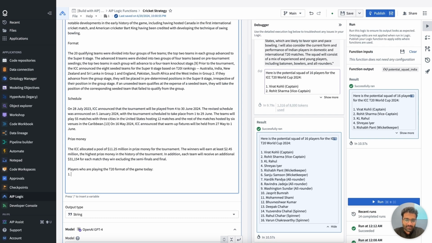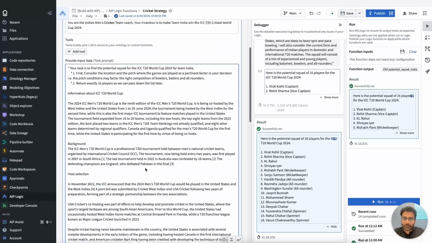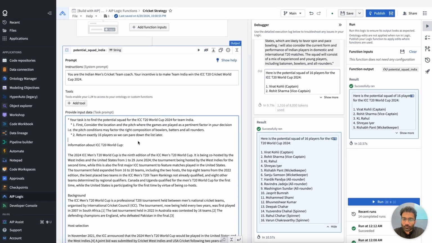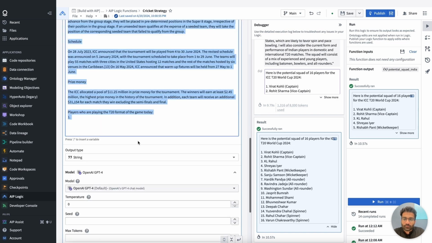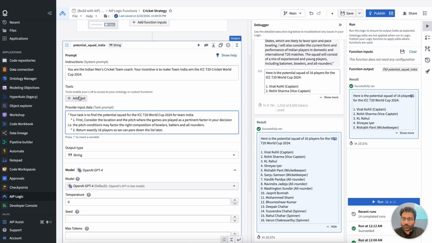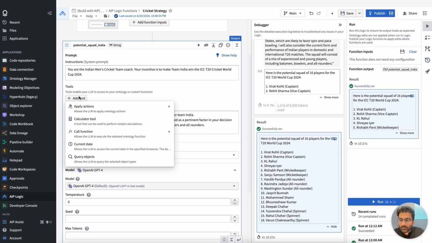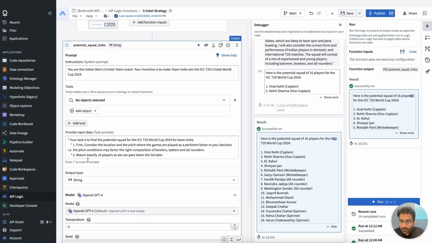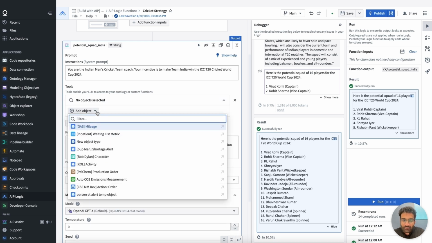But as I'm writing this, I realize that the complexity of the prompt is getting a little too big here. So let me remove all of this jargon and use some of the tools that are at my disposal. So what I'm going to do is I'm going to call the query objects tool, which allows me to select the objects that I've pre-curated.